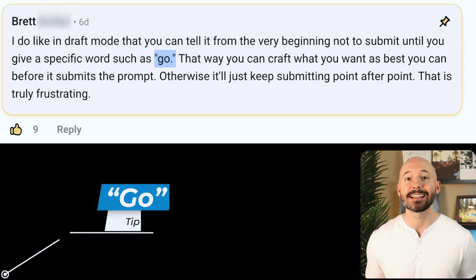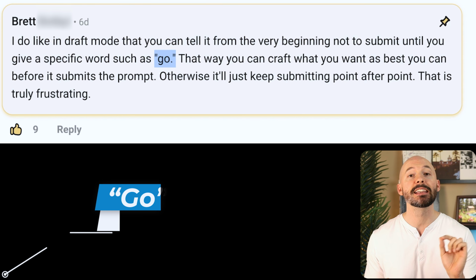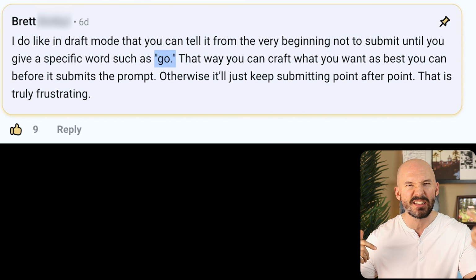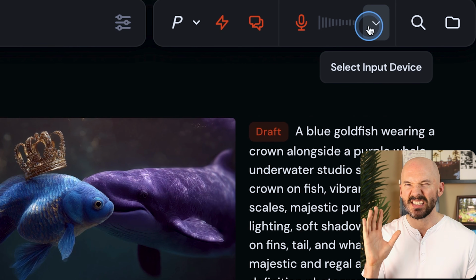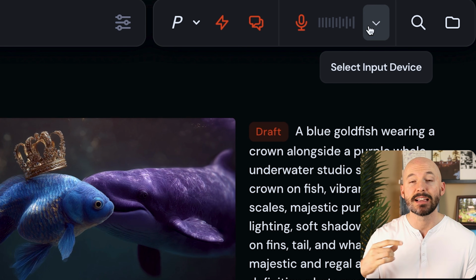I got this next tip from Brett in my community. He said that you can tell the bot not to submit until you give a specific word, such as go. So that will let you get all of your thoughts out before it submits the prompt. Don't submit the generation until I say go.